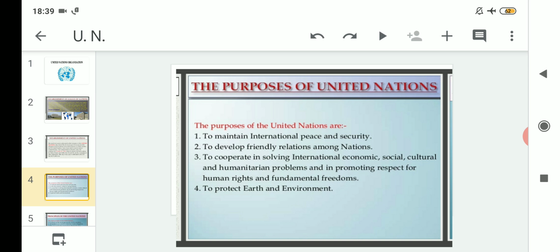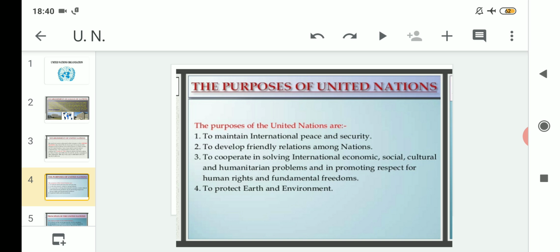They are protecting their earth and their environment also. Many factors regarding pollution and other problems are also destroying mother earth, or mother nature. So in order to resolve this also, the purpose of the United Nations is to protect what? Earth and the environment also.